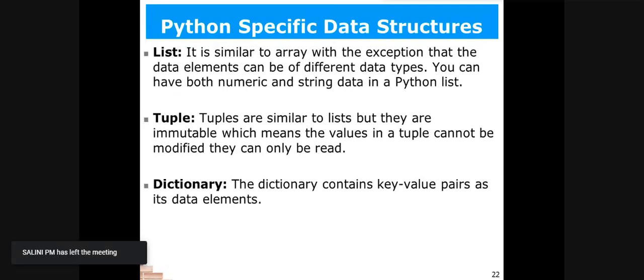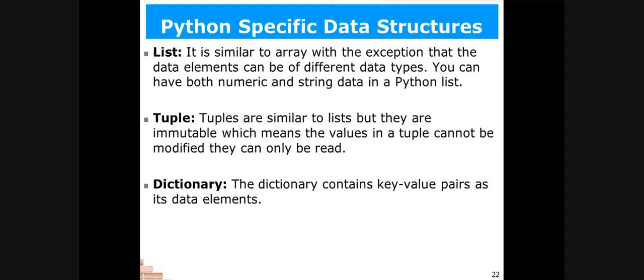List is the first data structure that we are going to discuss today. It is similar to an array, but the difference between these two data structures is that in arrays you can save only similar data type items, but in lists you can save data elements of different data types. You can save numbers as well as string values, as well as decimal or float values. Both numeric and string values can be stored in a Python list.